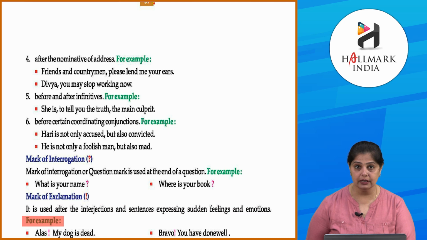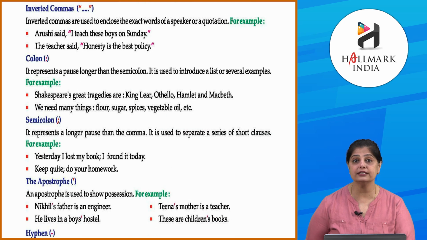For example, alas, my dog is dead. तो यहाँ पे देखोगे alas, okay, it is expressing a strong feeling of grief. Okay, bravo, you have done well. So you are praising someone because someone has done well. So bravo. After that, you'll put the exclamation mark and then you'll say you have done well. Okay, now let's look at inverted commas.